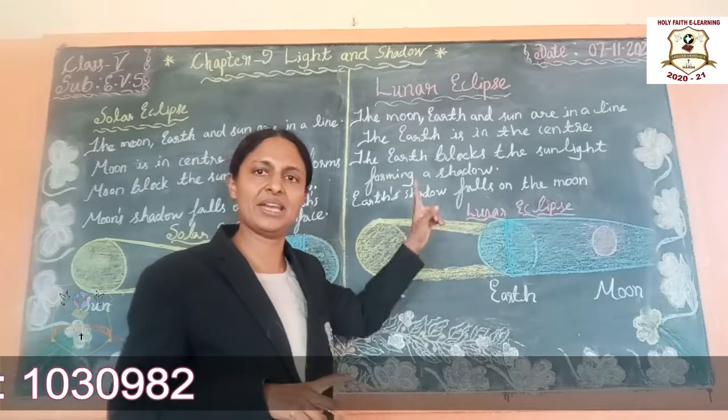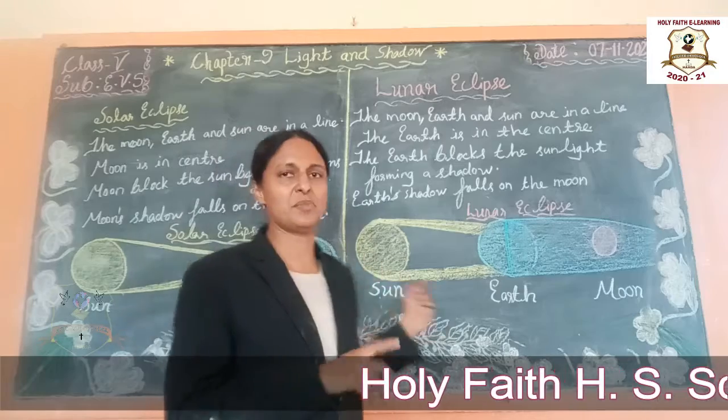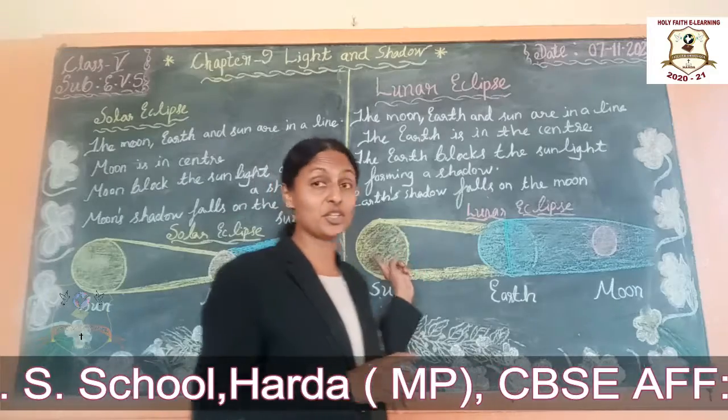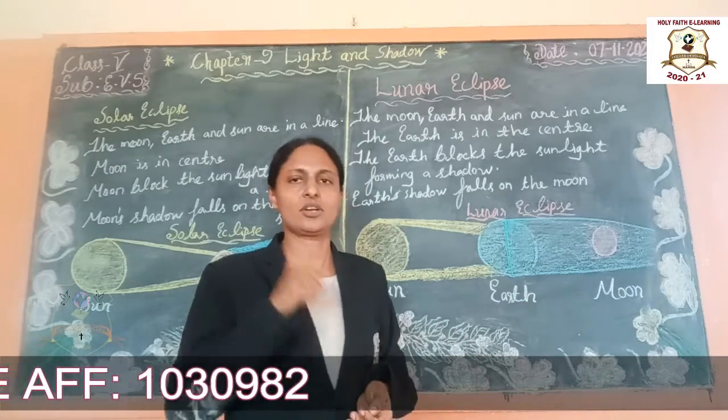Understand students? It happens on a full moon night. It is the difference between solar eclipse and lunar eclipse. Students, try to draw this, and write the explanation also. Okay, good. Bye.